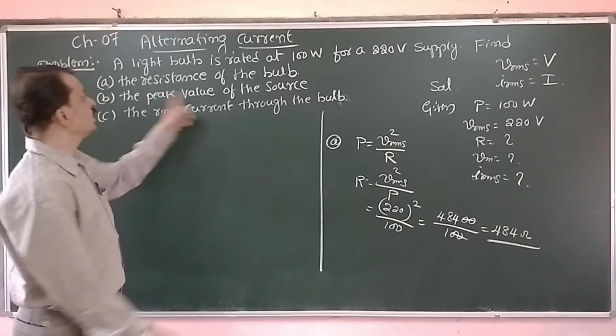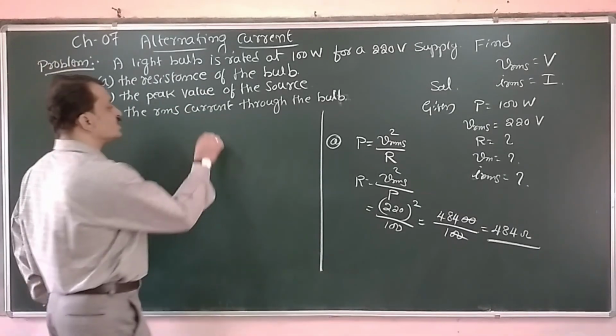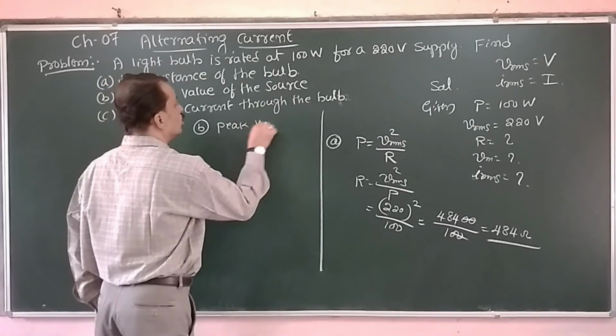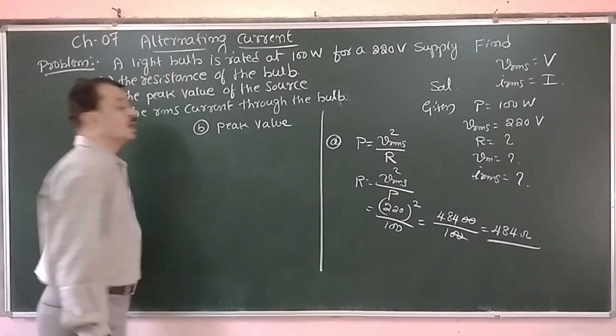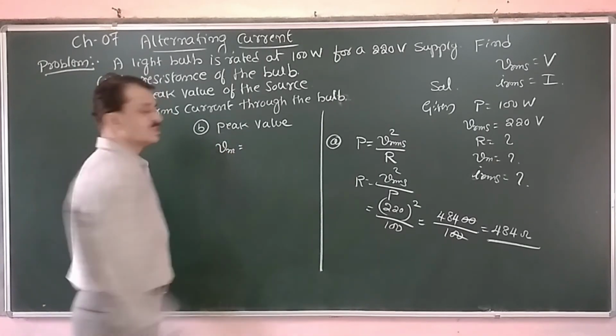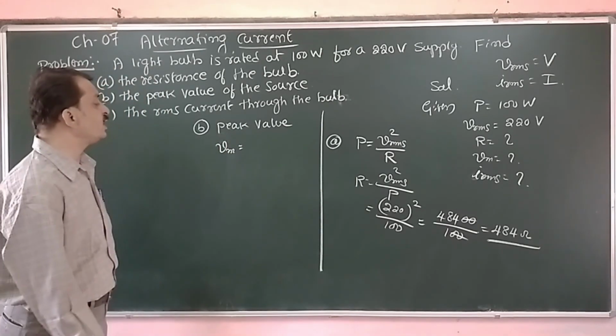Now second part, peak value of the voltage. Peak value or amplitude of the voltage, Vm, is equal to, in some textbooks they will write it as V0.